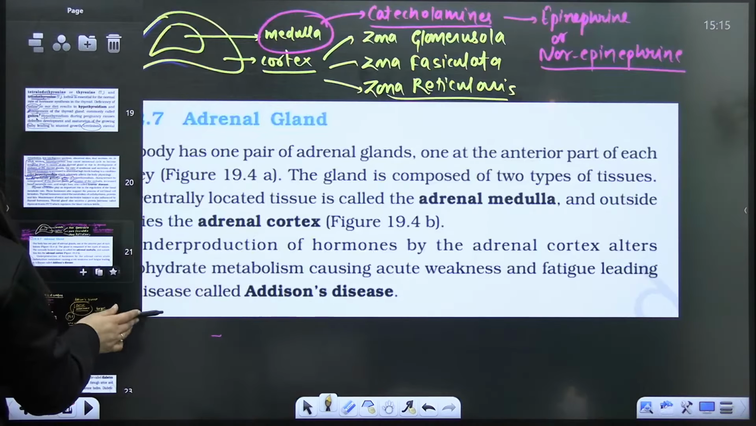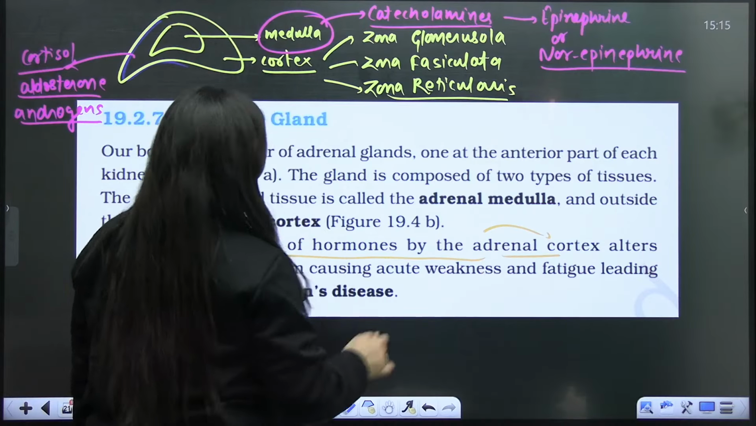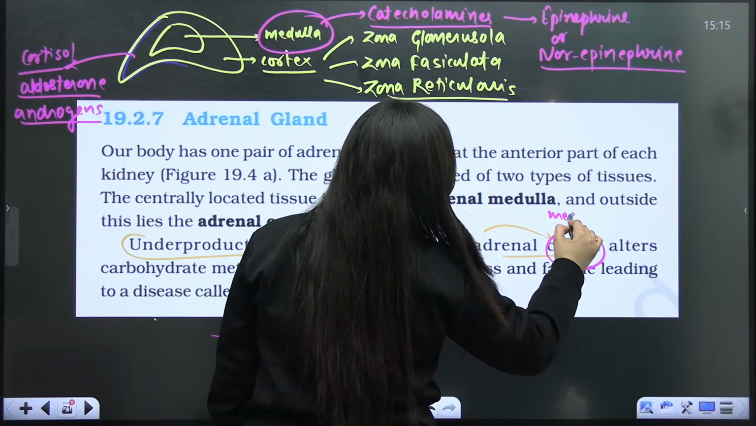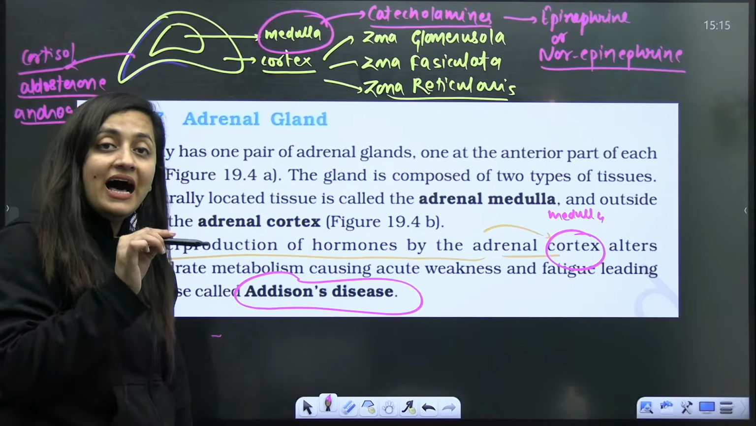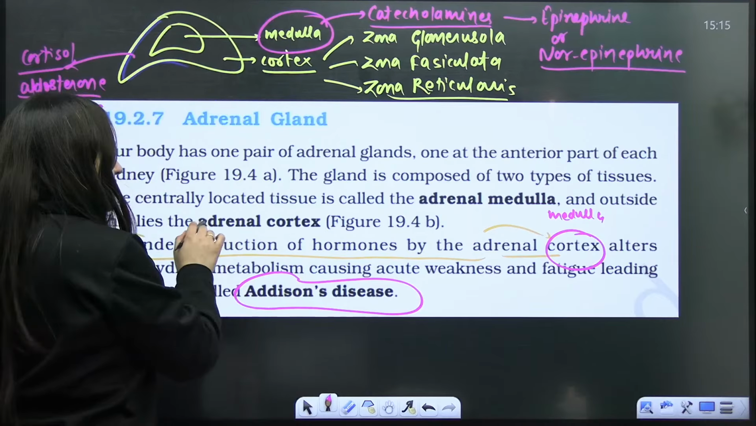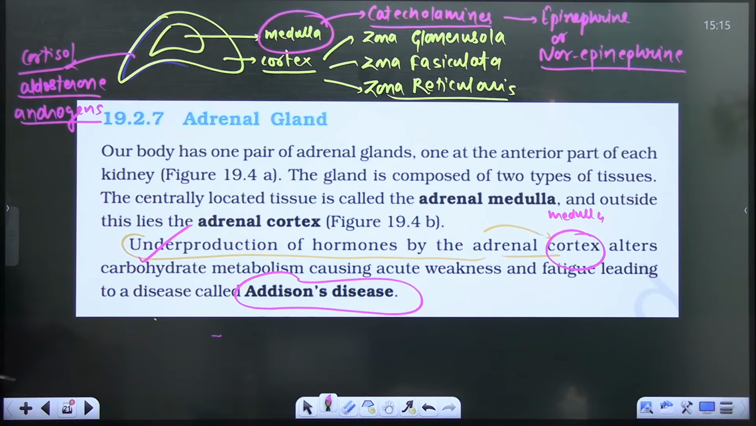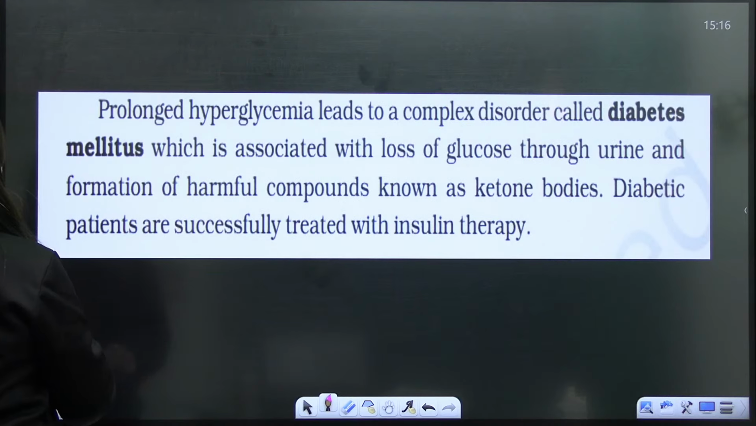Chaliye, so here you have Addison's disease. So when there is the underproduction of the hormones by adrenal cortex. So if at the place of adrenal cortex, even if I will mention medulla, then it will be incorrect, because Addison's disease will only occur when there is the hyposecretion of the hormones of what? Adrenal cortex. Is that clear? So carbohydrate metabolism will be altered. So as I said, the weakness, fatigue, and all will occur. Done? Chaliye. So let's start the next part, right?